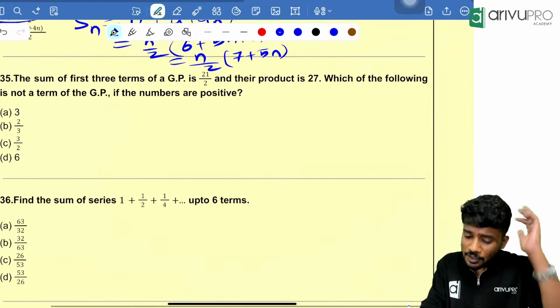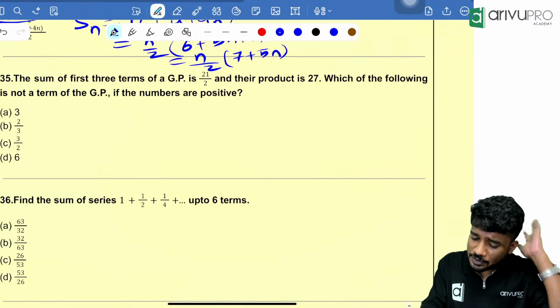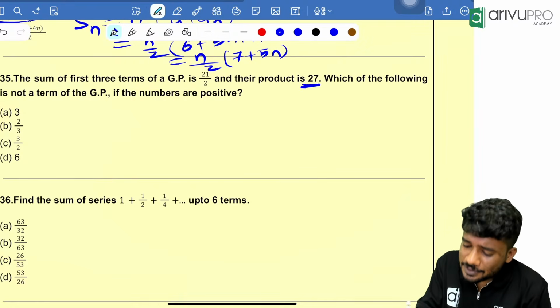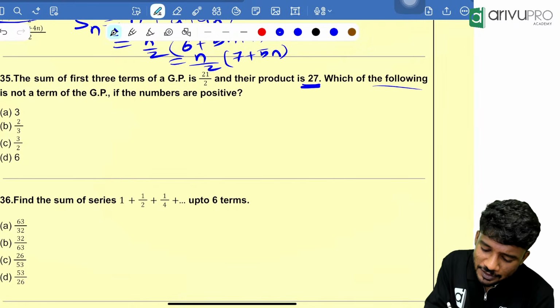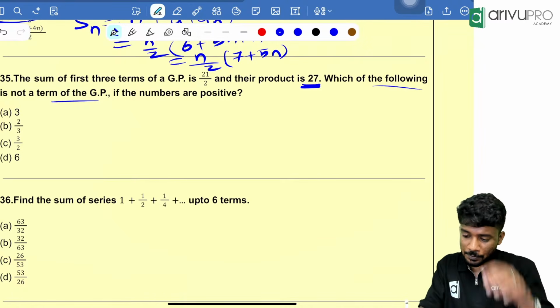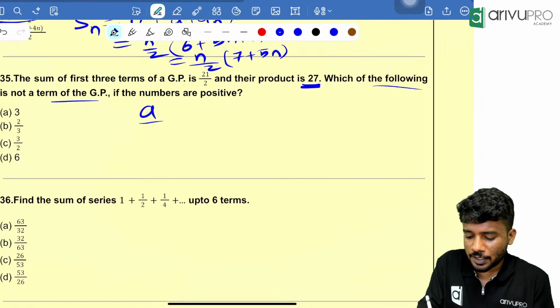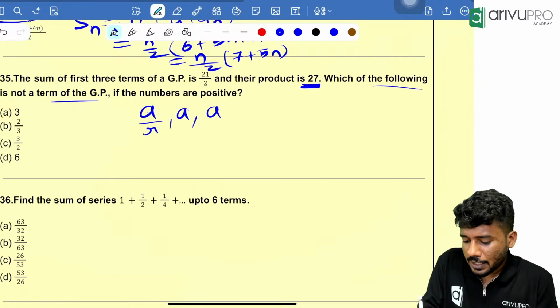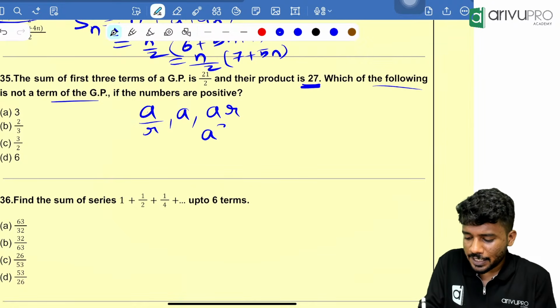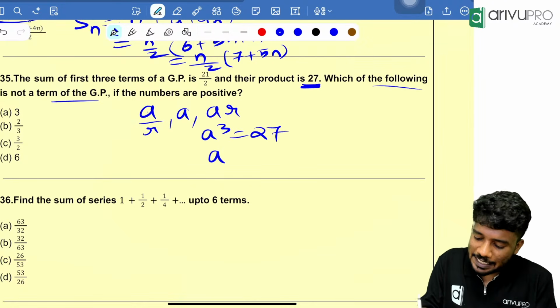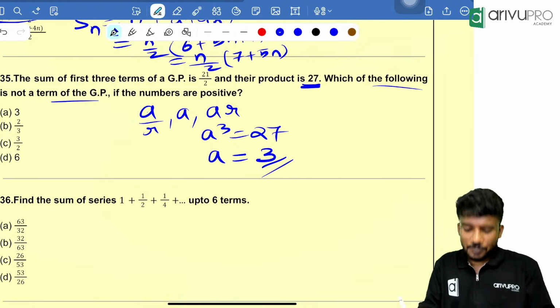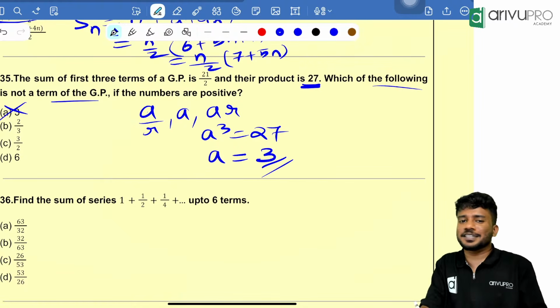Next question. The sum of three terms of an AP is 21 and their product is 27. Which of the following is not a term of the AP? People, the product is 27. That means a by r, a, ar. Take the product of them. That means a cube is equal to 27. a is equal to how much? 3. People, that means 3 is a term, so 3 is not the answer.